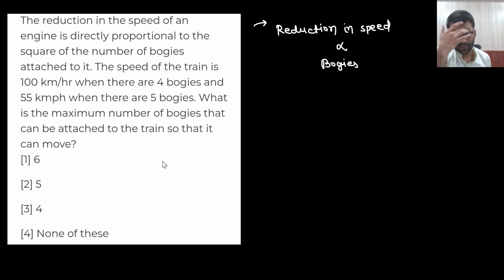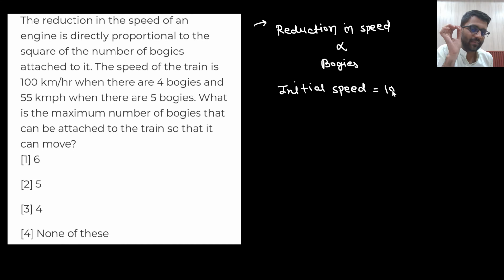What can I write? What is given? Reduction in speed. This is what is given. Reduction in speed is given, right? So you don't know what was the initial speed. Here you cannot write that 100 kmph is proportional to 4 square, nothing like that. Reduction in speed is proportional to the number of bogies. Initial speed, we don't know. Let's just say initial speed was x.